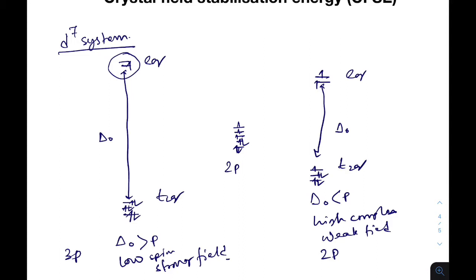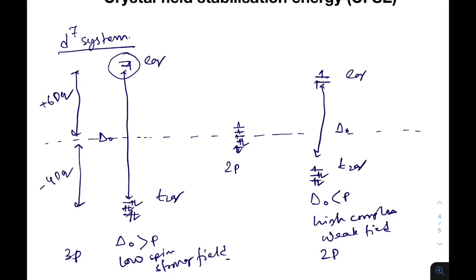And there is a barycenter, from there, and as we previously studied, this is plus 6 Dq, this is minus 4 Dq, this is plus 6 Dq, this is minus 4 Dq.